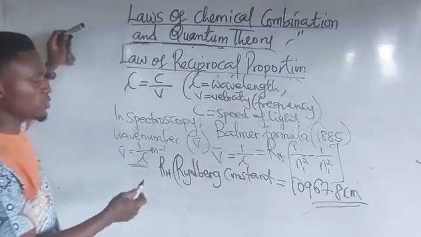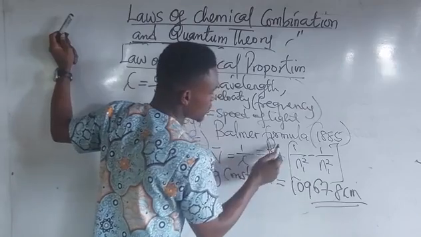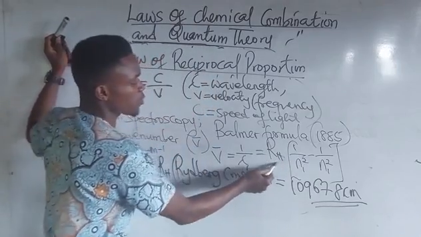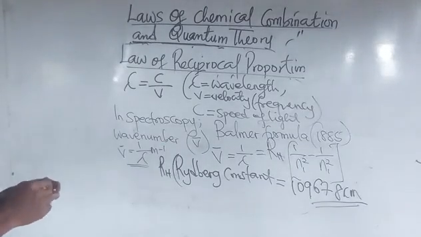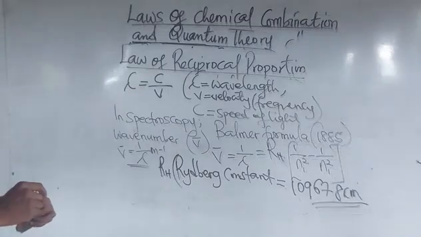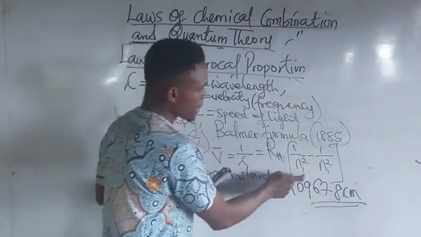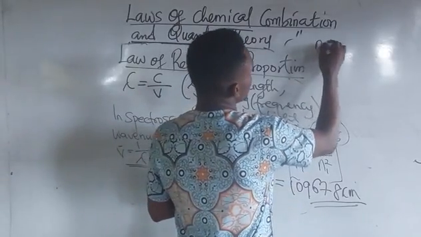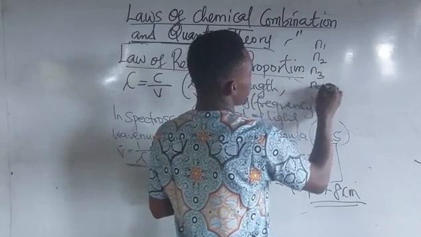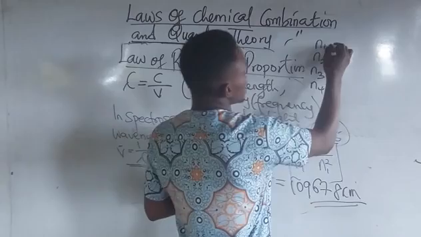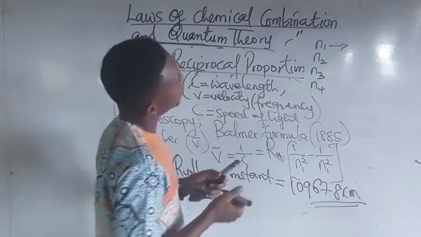Whenever you are given a question, you must input this constant into R_H. Your n here could be 1, 2, 3, 4, as the case may be.